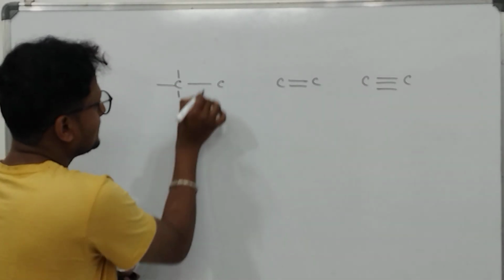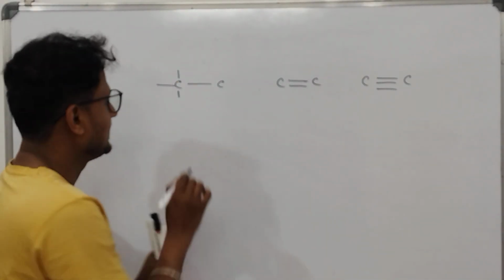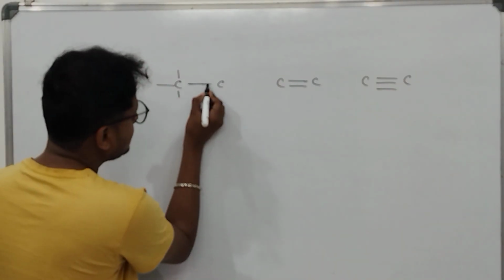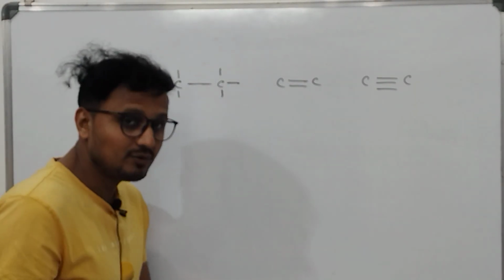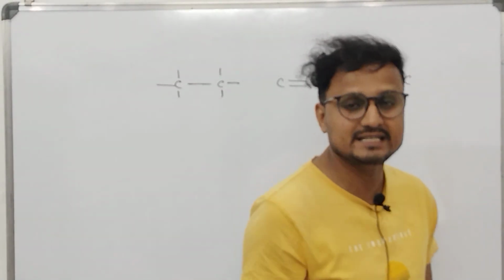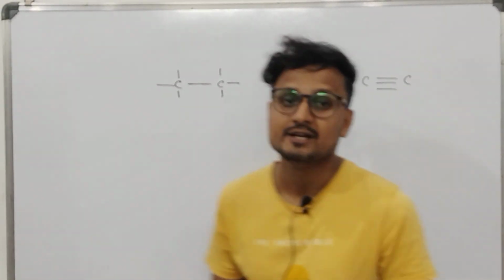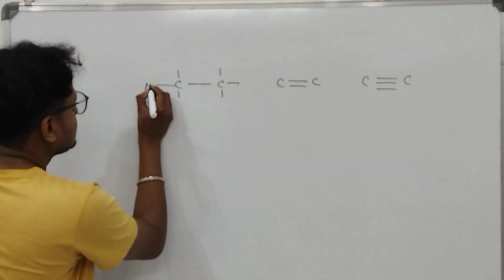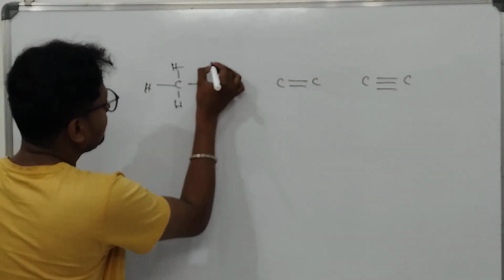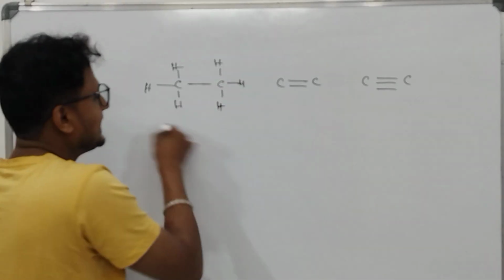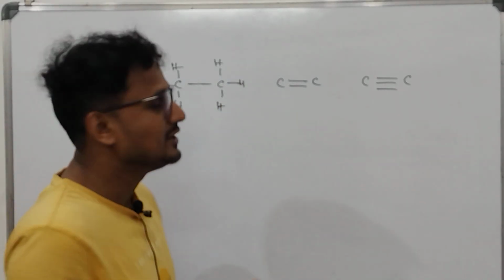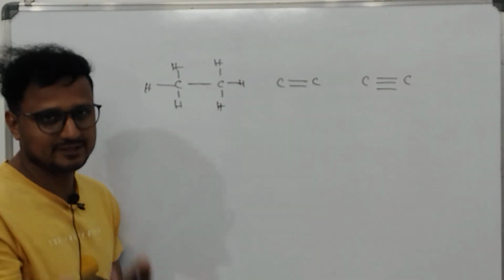Here also this carbon has one bond, we have to calculate 4: 2, 3, 4. Now, as I told you, carbon can easily form compounds with hydrogen, so these hydrogens we can easily write here. So we can get a compound. We'll name this compound later on.